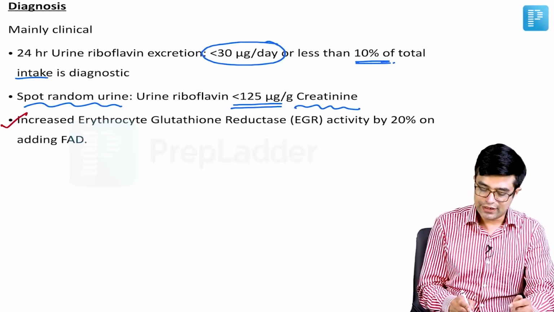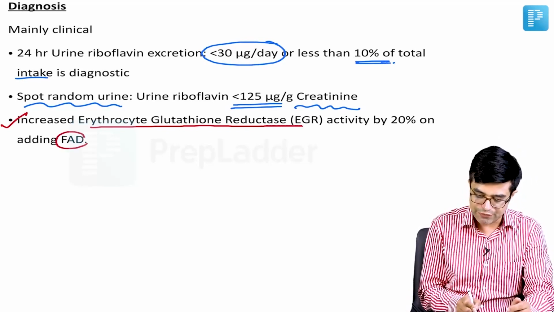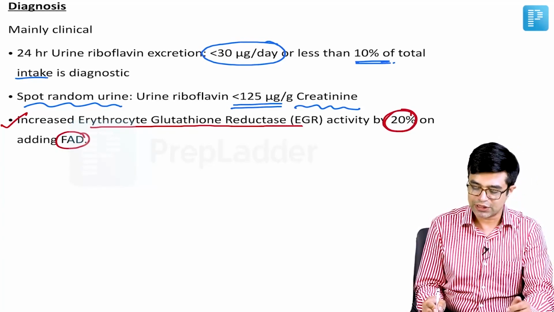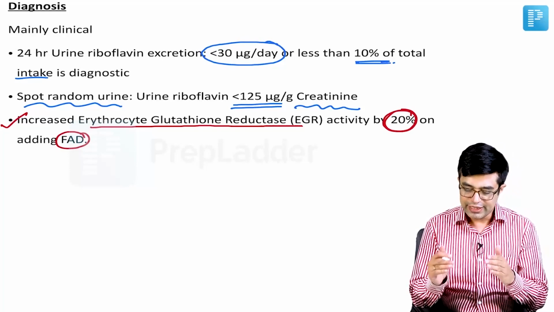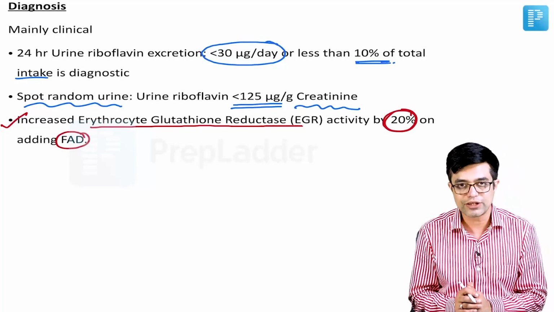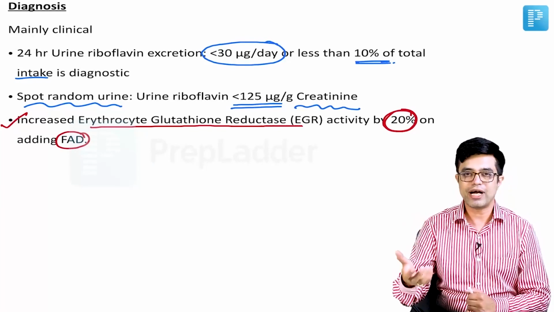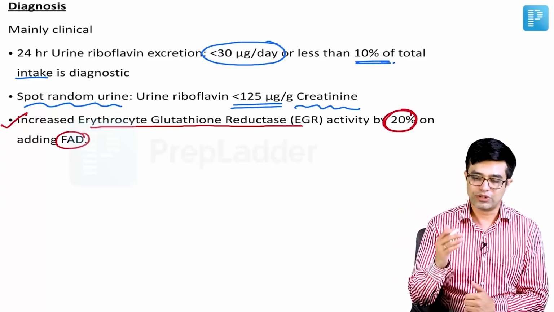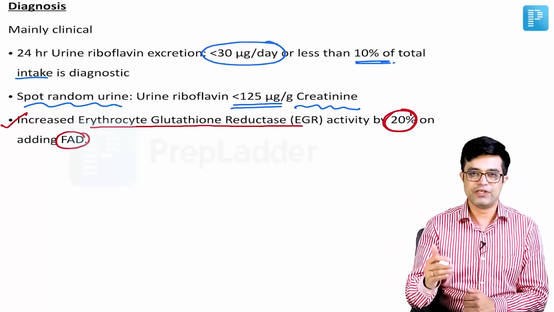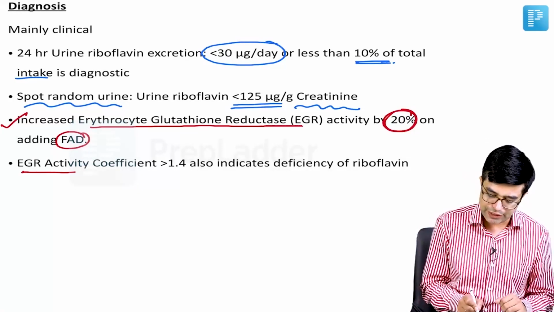There is increased erythrocyte glutathione reductase activity when you add FAD. Just like we were doing RBC transketolase activity, here we are doing EGR activity, erythrocyte glutathione reductase activity. Normally it is low in these patients. The moment you add FAD, if it rises by more than 20%, that is a clue that there is underlying riboflavin deficiency. There is an efficiency marker also that we can do. We call it EGR activity coefficient.